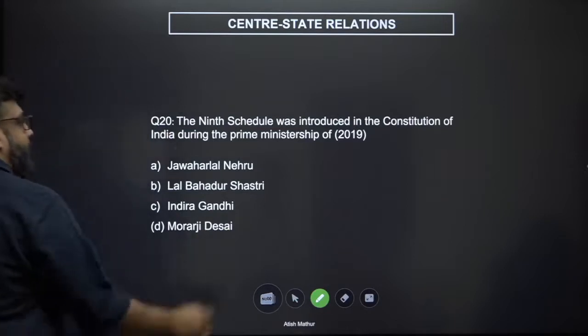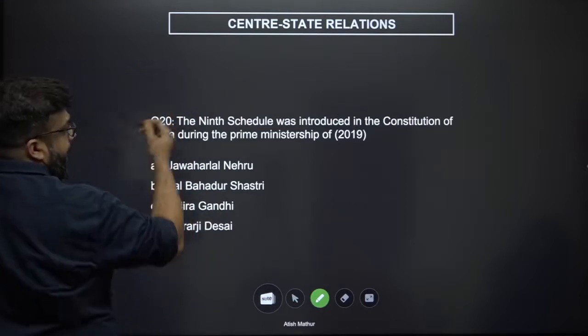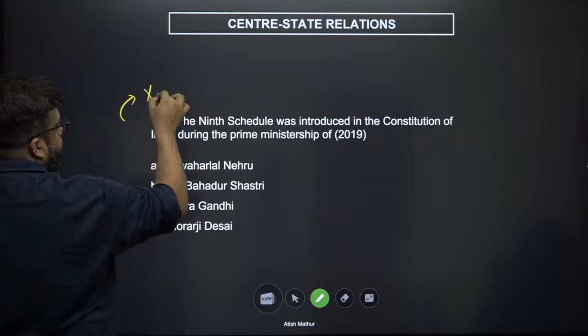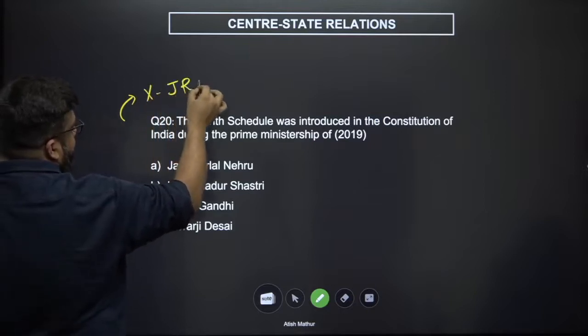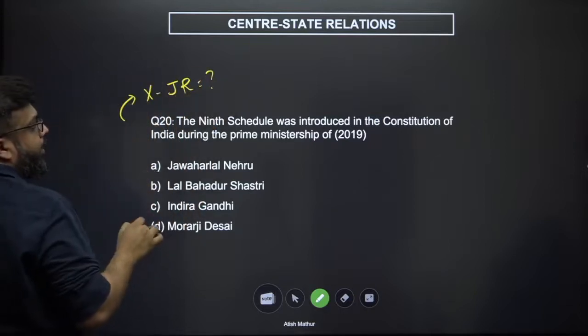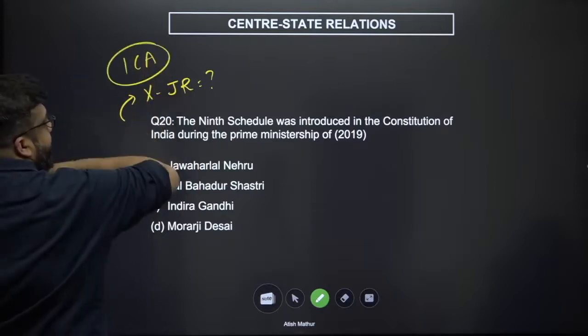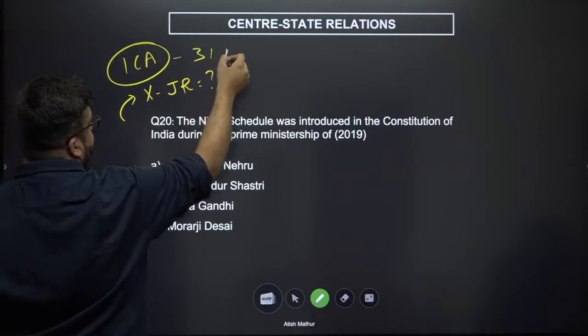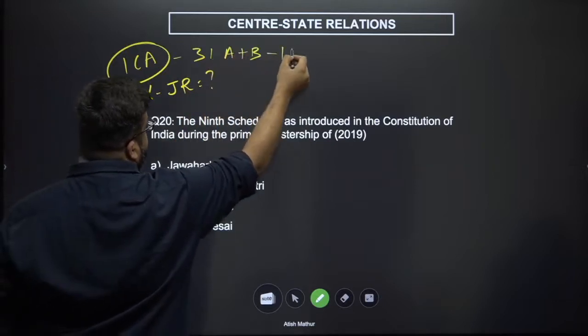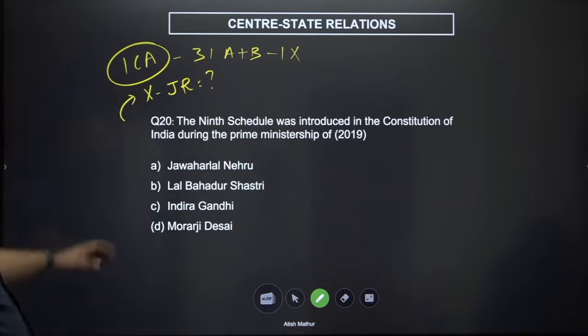simple. The ninth schedule, which was added, which bars laws from being judicially reviewed, was added when? It was added in the first constitutional amendment itself through Articles 31A and 31B, complemented by the ninth schedule. Now, why was this done?